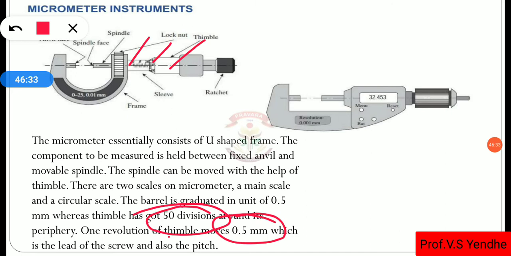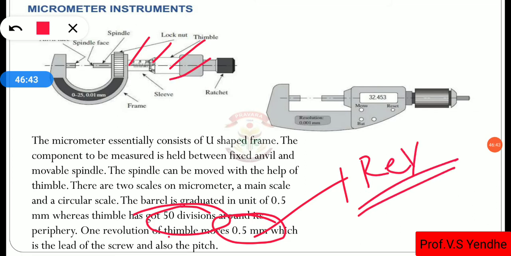That means for one complete revolution of the thimble, the screw moves the lead screw by 0.5 millimeter.